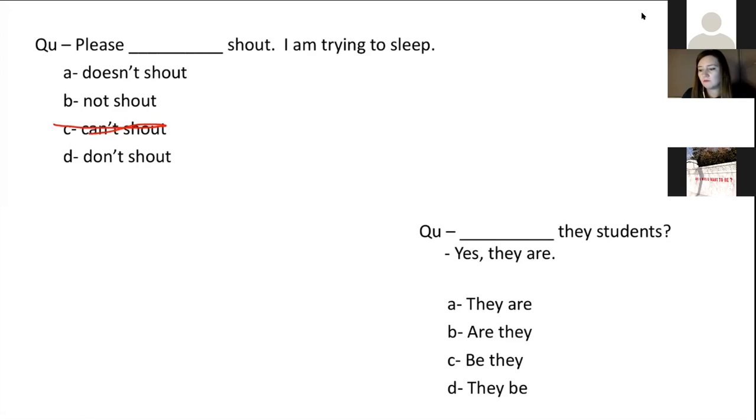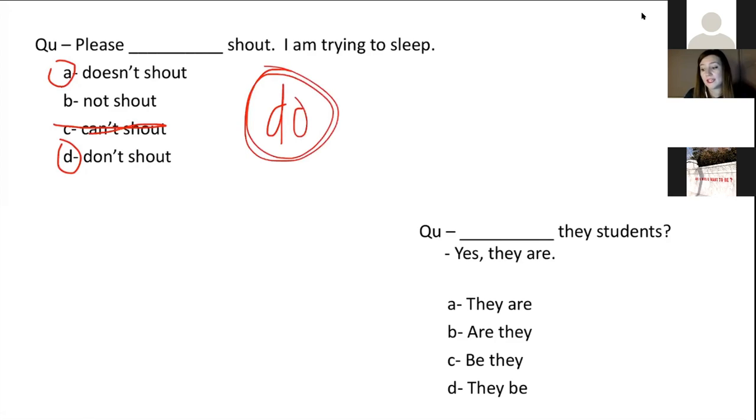Doesn't shout. Can we use doesn't shout? Maybe. Can we use don't shout? Maybe. Can we use not shout? No, because when we use the negative in the present simple, we need to use the auxiliary verb do, which we are using in A and D. So we also know that B cannot be the answer.